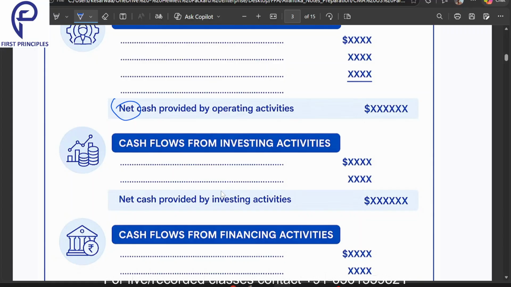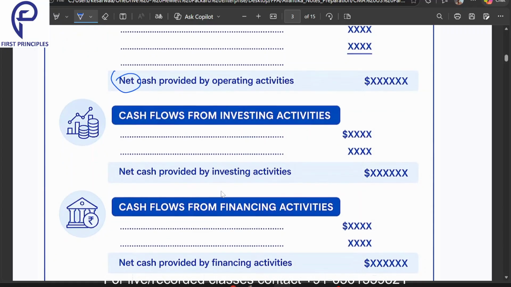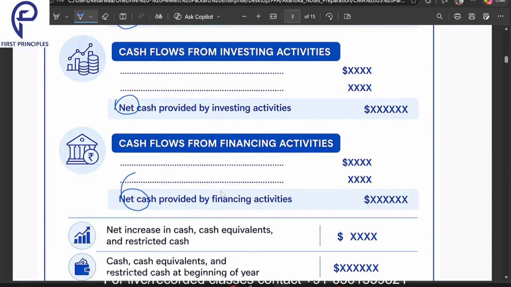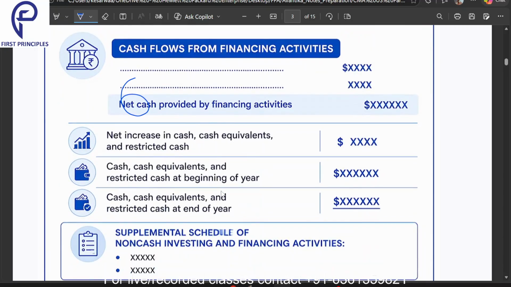Similarly, we have net cash flow from investing and net cash flow from financing activities. Then we have net increase in cash and cash equivalents and restricted cash, and cash, cash equivalents and restricted cash at the beginning of the year and at the end of the year. This is just for presentation purposes.